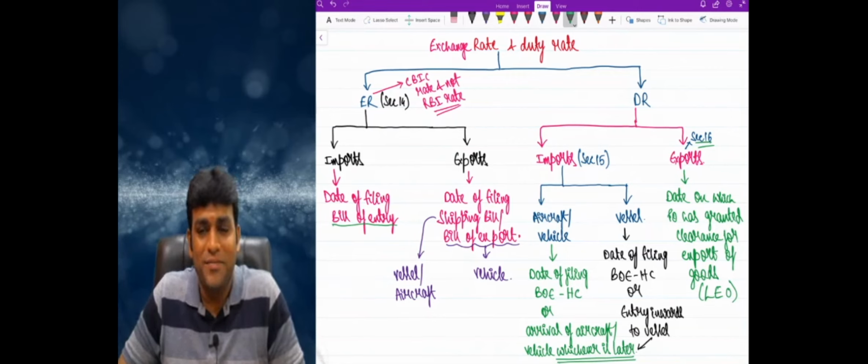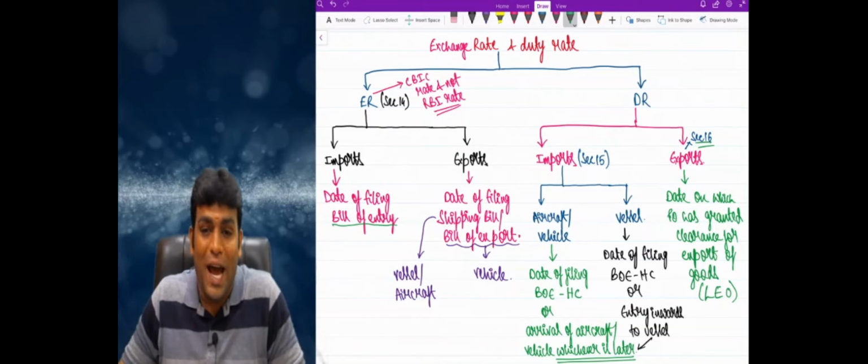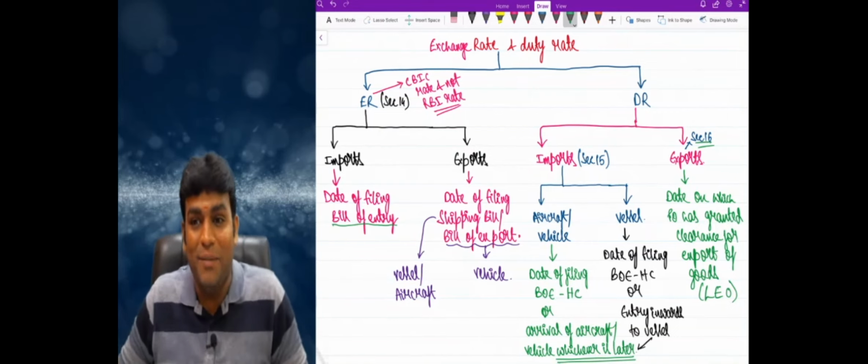Come on, take it. In case of imports, the date of filing bill of entry, and for exports, the date of filing shipping bill or bill of export, and shipping bill is the language used in case of vessel or aircraft, and bill of export is the language used in case of vehicle. On the other side, when I talk about duty rate for imports by aircraft or vehicle, the date of filing bill of entry for home consumption or arrival, whichever is later, my dear friends.